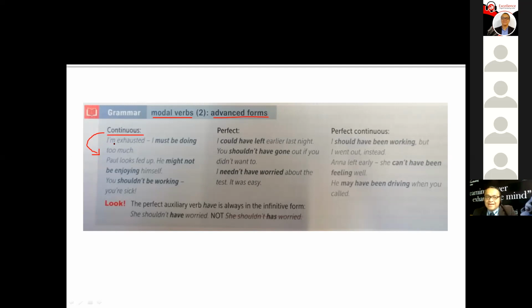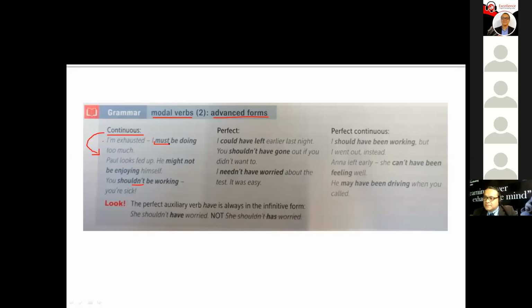I'm exhausted. I must be doing too much. Paul looks fed up. He might not be enjoying himself. You should be working. You're sick. You shouldn't. All right, thanks a lot. So here we got the modal verb. Which is the modal verb?